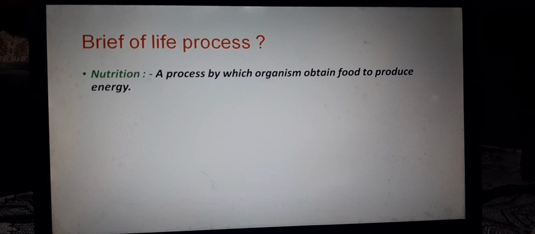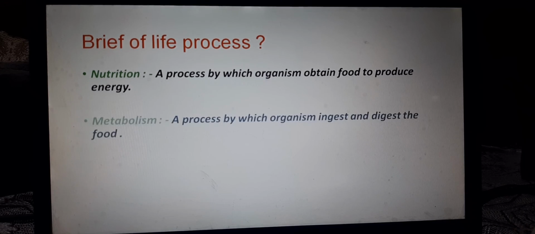We will discuss it in the next video. Metabolism. Metabolism is also a life process by which organisms take in food, digest it, and produce energy. Metabolism can be completed in two steps, catabolism and anabolism. It will also be explained in the next video.